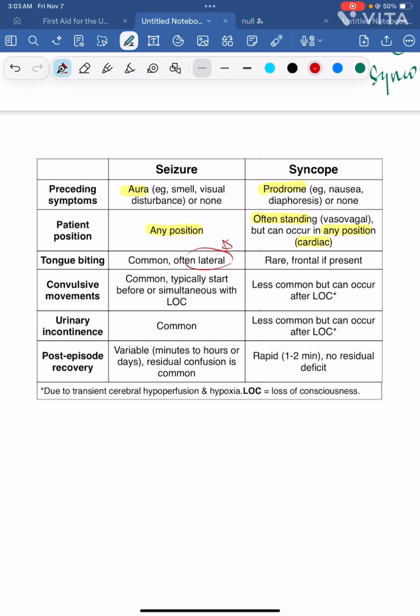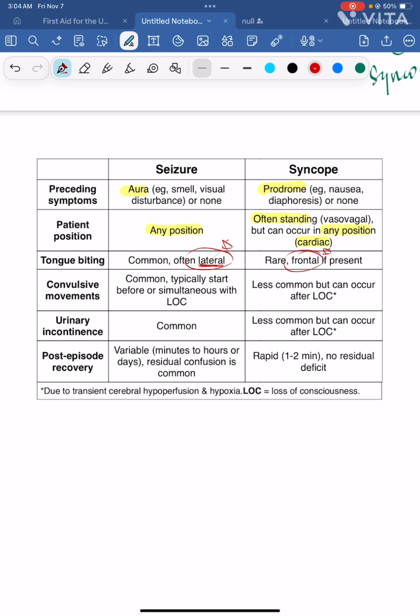Tongue biting is more specific for a seizure, right? And it's often lateral. In some rare cases, tongue biting can occur in syncope also. If we look at the tongue bite in syncope, it's usually in the frontal part of the tongue. In seizure, it's in the lateral part. Let's talk about the convulsive movements. They are common in seizures, right? But they can also occur in syncope.